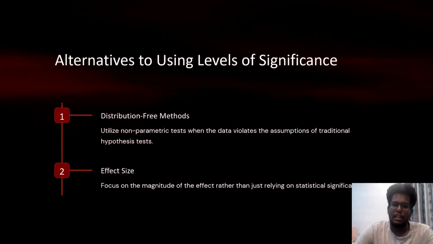Here are the alternatives to using the level of significance. Distribution-free methods, utilizing non-parametric tests when the data violates the assumptions of the traditional hypothesis test. And effect size, focusing on the magnitude of the effect rather than just relying on statistical significance.